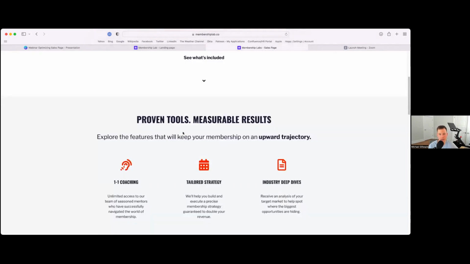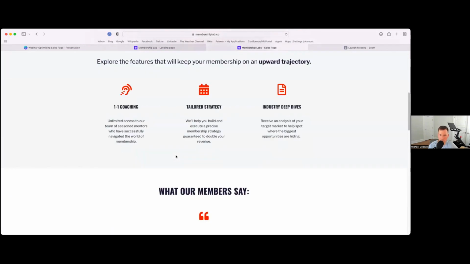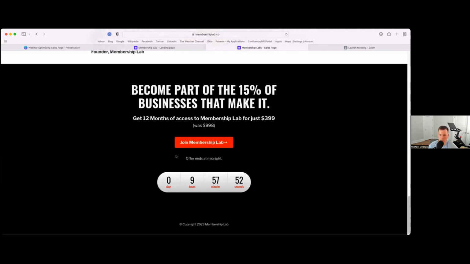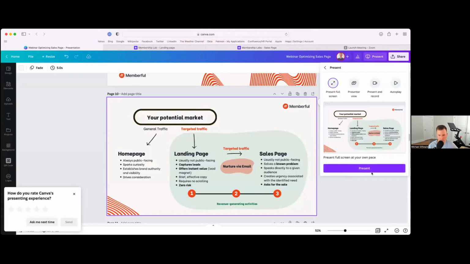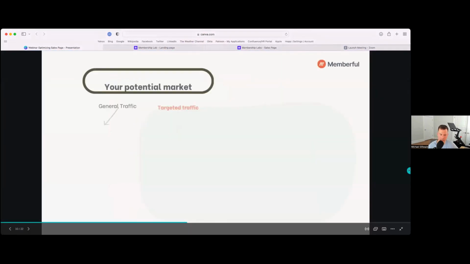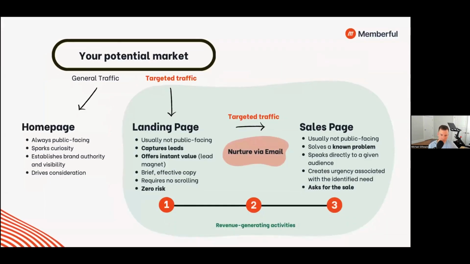So this website is very short. It's not long. It's not boring. It's quick. It's to the point, and it captures all of those elements that we talked about in our presentation over here earlier. So I wanted to show that as an example, because when we think about landing pages and emails and sales pages, it can become all jumbled up. But if you think about them in terms of 3 specific steps, landing page equals lead generation. Step 2 is where you nurture via email. And step 3 is that sales page that you created just for the folks who are on your list.